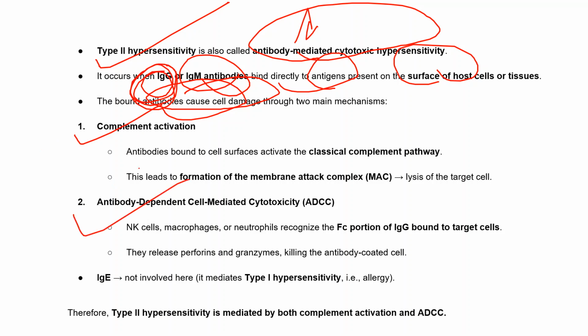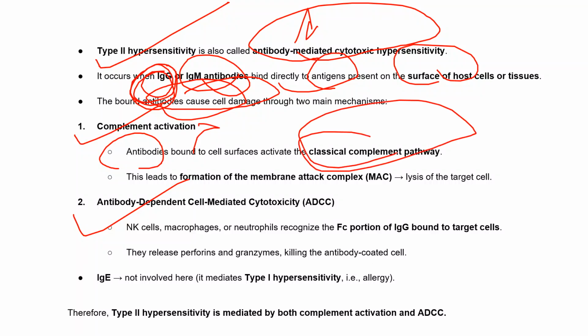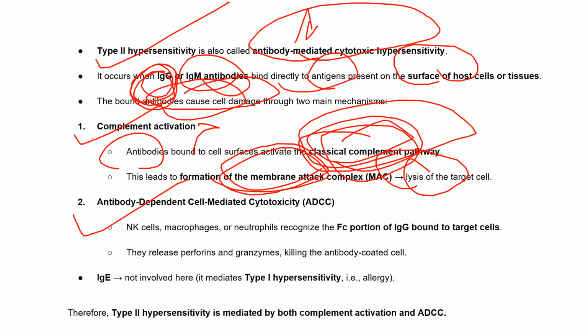Complement activation: here the antibody bound to the cell surface activates the classical complement pathway. As I mentioned in the previous class, this is how the classical complement pathway happens. They form the MAC complex, the membrane attack complex, and lyse the target cells. So this is the first way.